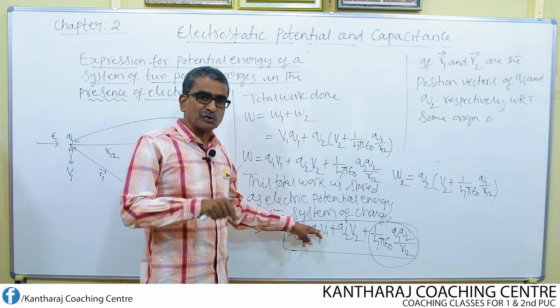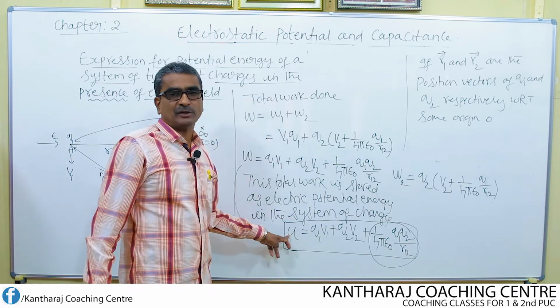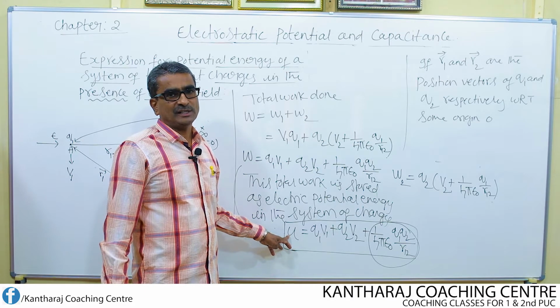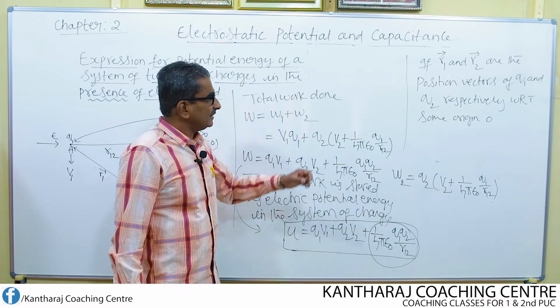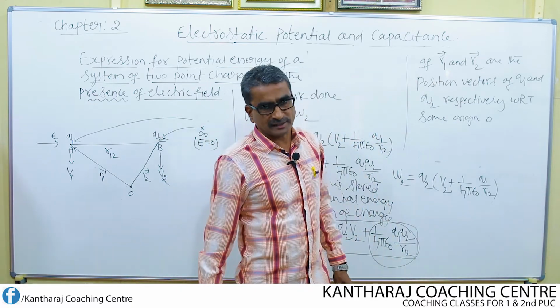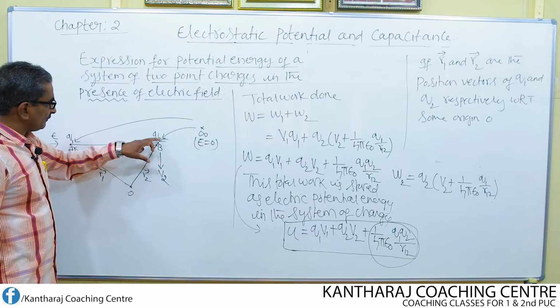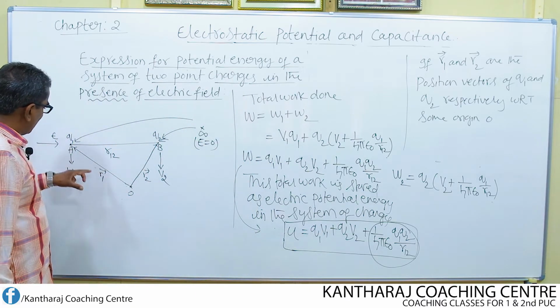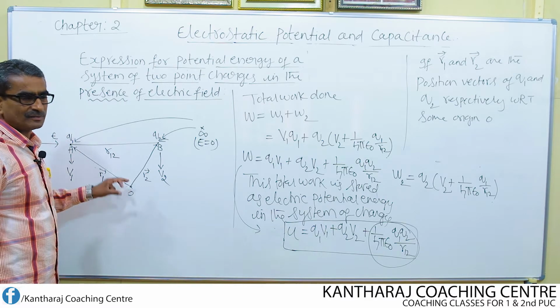If potential varies with distance, naturally the potential energy also varies. In order to show how this potential depends on the distance, we are introducing the position vector terms: R1 is the position vector of the charge Q1 and R2 that of the charge Q2 with respect to some origin.